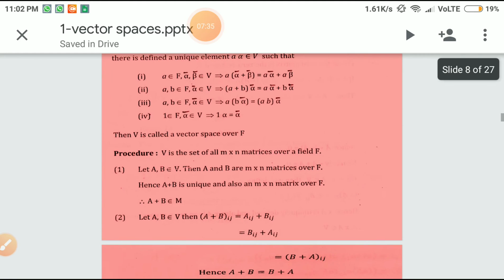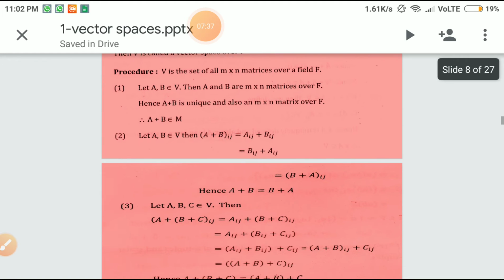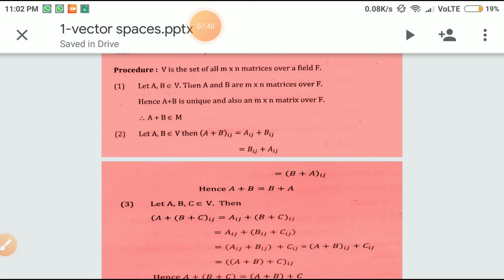And here also again we are going to consider V as the set of all m by n matrices over the field F, and A and B are members of V. Then automatically A and B are also m by n matrices over F. So A plus B is also unique, and it is an m by n matrix over F. Therefore automatically A plus B is a member of V.